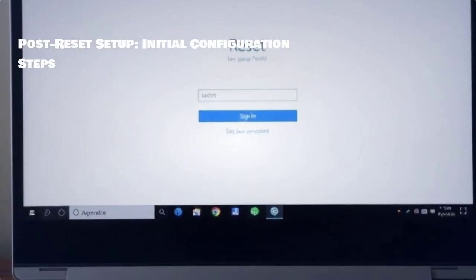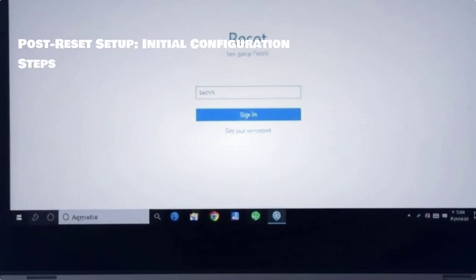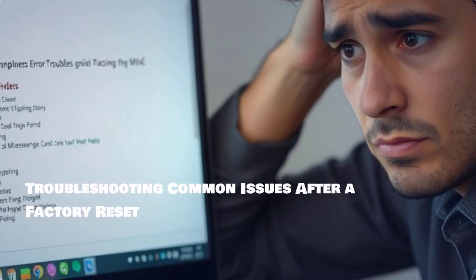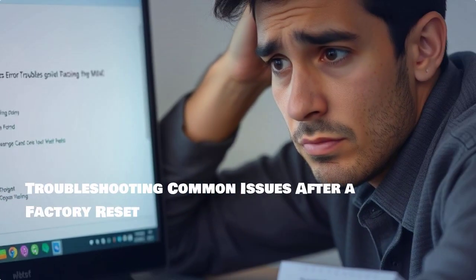Once the reset is complete, you'll go through the initial setup process. Select your language, sign in, and get ready to set up your new environment. It's normal to encounter some issues after a reset. Common problems include driver issues or software installations. Don't hesitate to seek help.